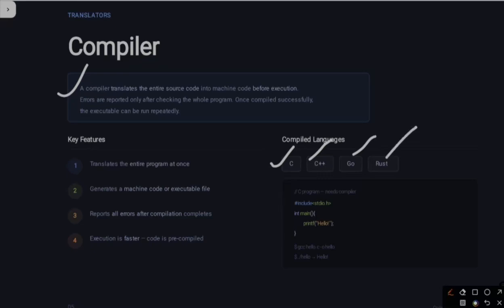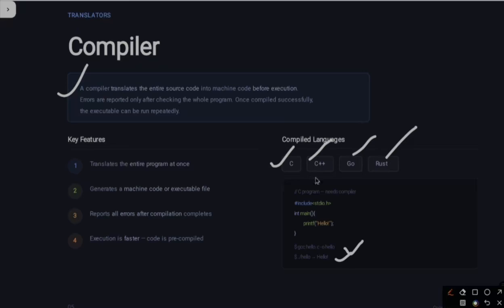Here is the output given here, that includes stdio.h, int main, printf hello. Here is the machine code that is given, and here is the output that is given, meaning how it works and how it converts.